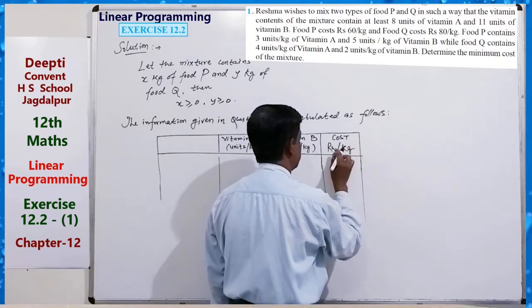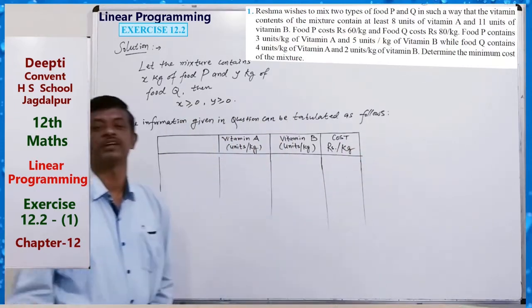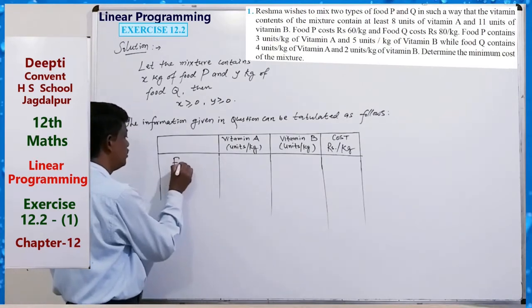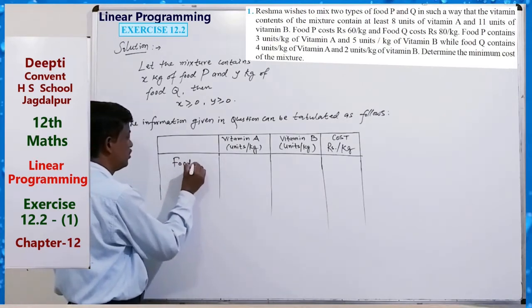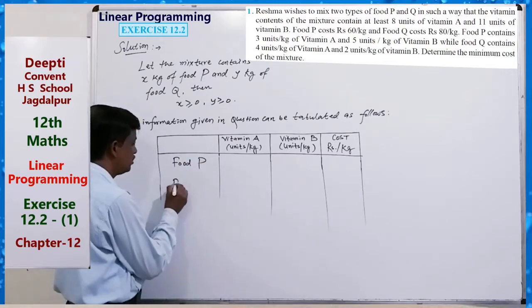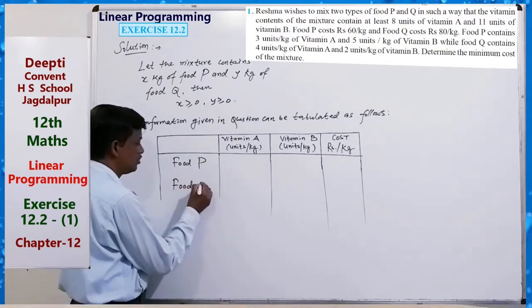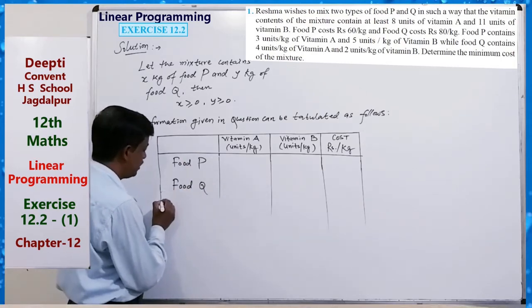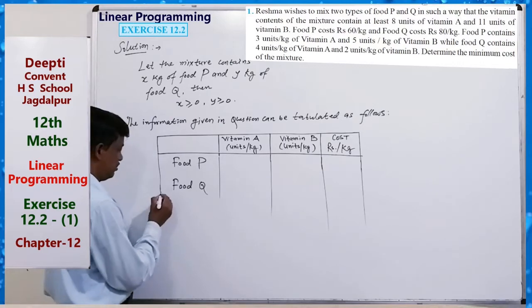Per kg cost. And here food P and food Q.